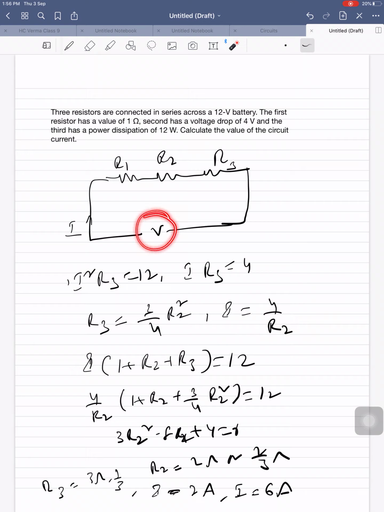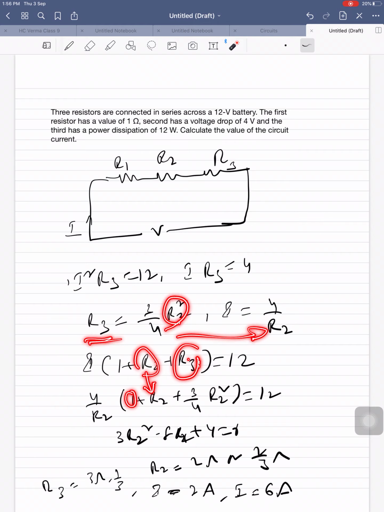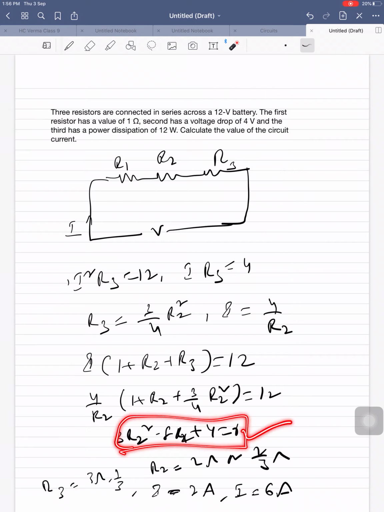Now, what is the voltage applied? 12 volts. So I into R1 plus R2 plus R3 is 12 volts. What is R1? 1 ohm. R2 is R2. What about R3? I find this R3 in terms of R2. So finally you will get a quadratic equation. I think everybody knows how to solve this.